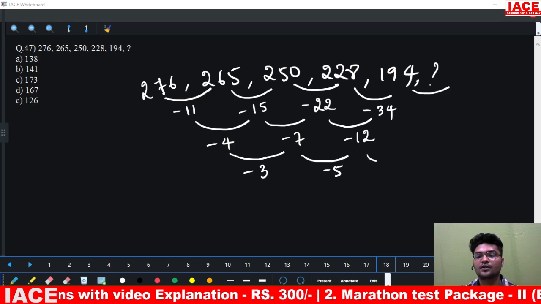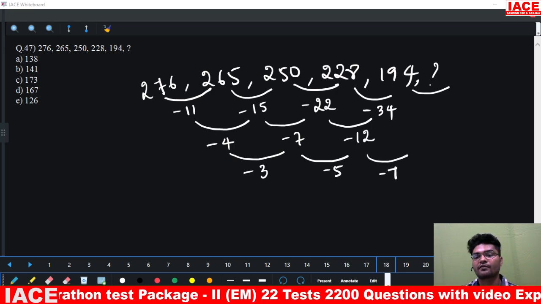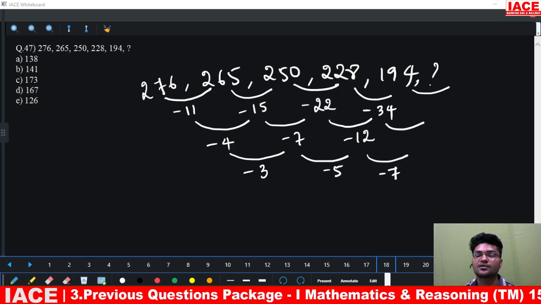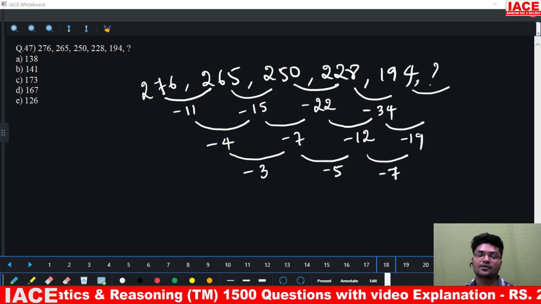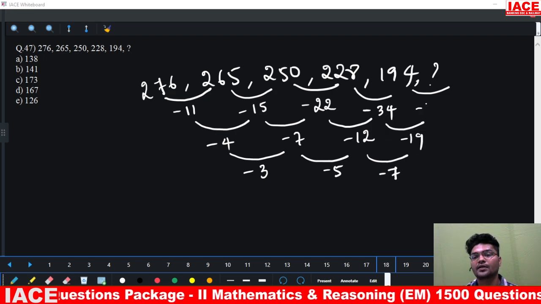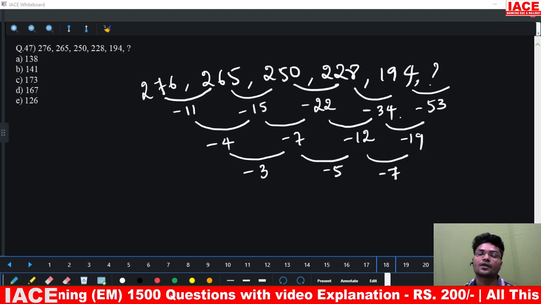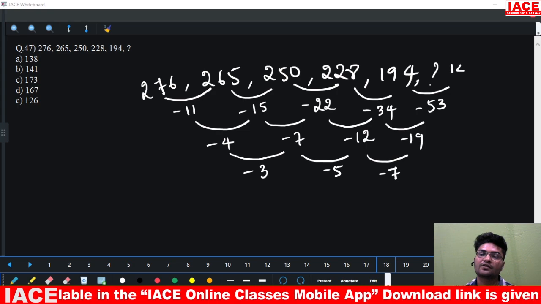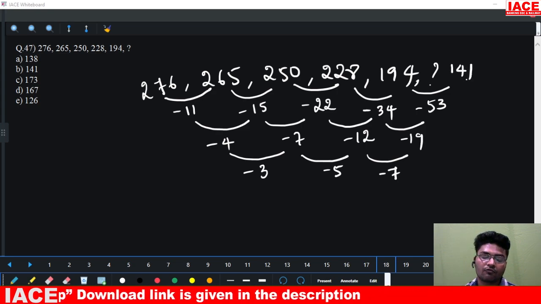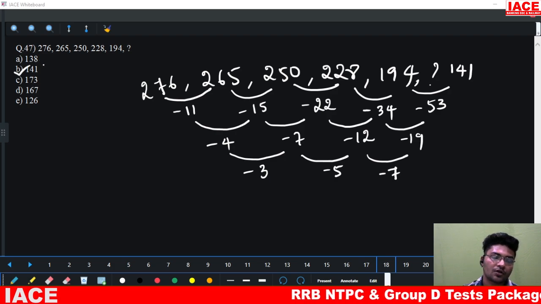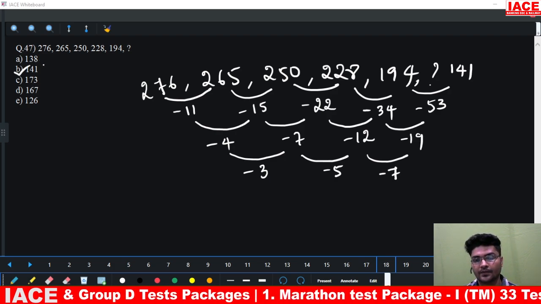So next should be minus 7, minus 12 and minus 7, in the sense this is minus 19. Now minus 34 and minus 19 will give us minus 53. Now 194 minus 53 will give us 141. 141 means that is our option B.